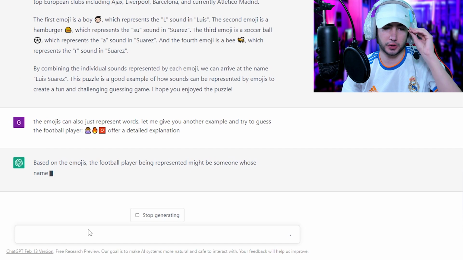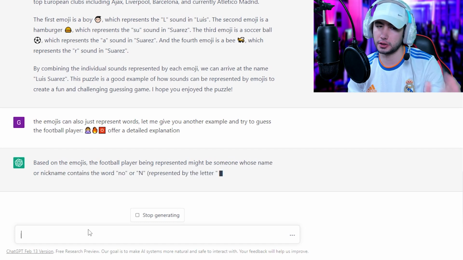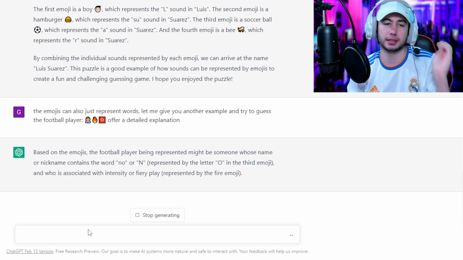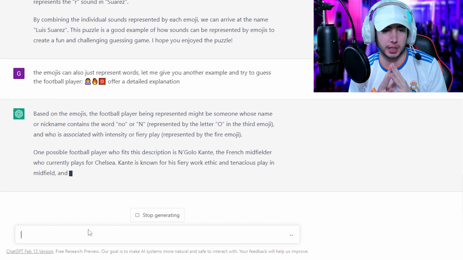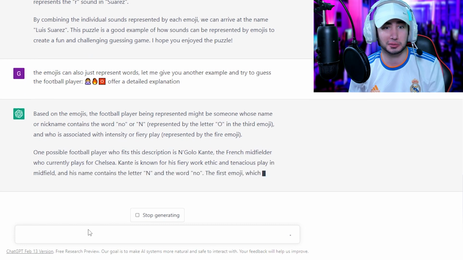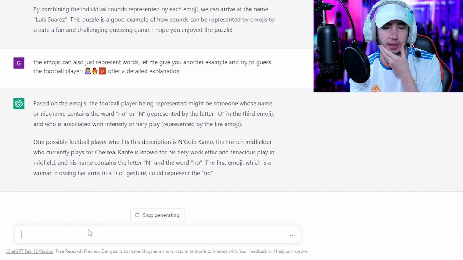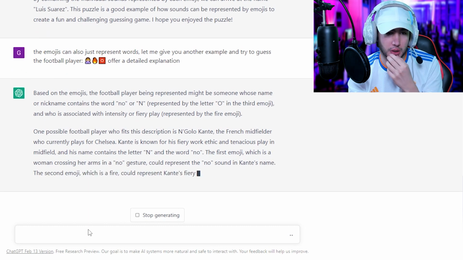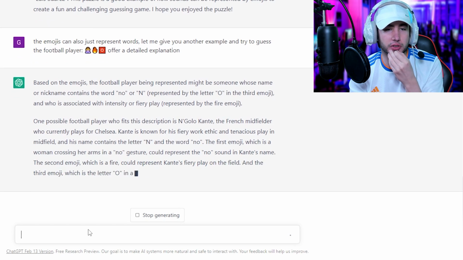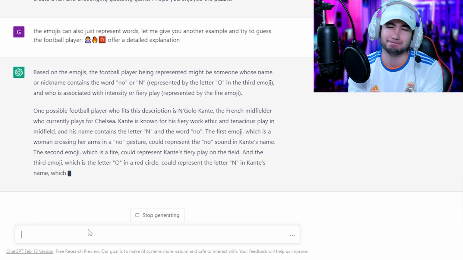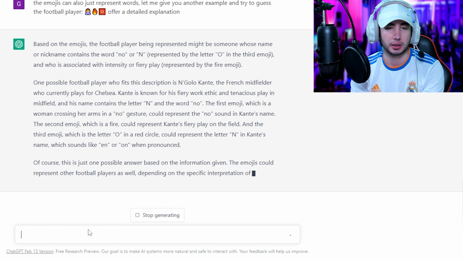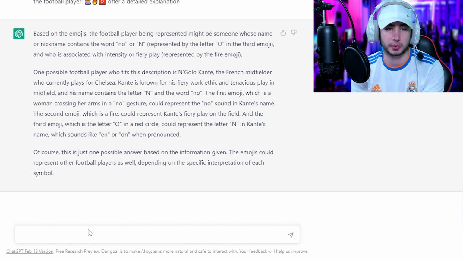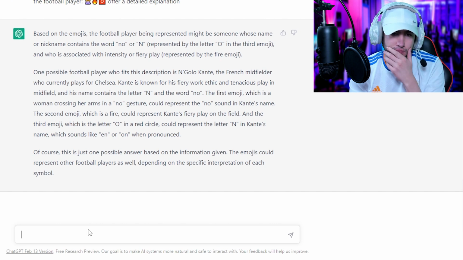Let me give you another example and try to guess the football player. So I'm choosing no, lit, O. So it's Nolito. Offer a detailed explanation. Let's see. So based on the emojis, the football player represented here whose name or nickname contains the word no, okay, we're getting there, or N, represented by the letter O and the third emoji. Sure, I think, I don't know, and who is associated with intensity or fiery play. Not really what I'm looking for. One possible player is N'Golo Kante. Kante is known for his fiery work ethic and tenacious play, blah blah blah, and contains the letter N and the word no. N'Golo Kante?